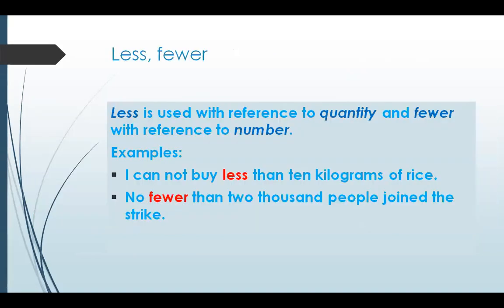Less and fewer. Less is used with the reference to quantity and fewer with reference to number, and they are used in comparison. I cannot buy less than 10 kilograms of rice. So less will be followed by than. No fewer than 2,000 people joined the strike. So keep this in mind when you are using this. Less or fewer, these are used in comparison. And thus, less is used for quantity, fewer is used for number.